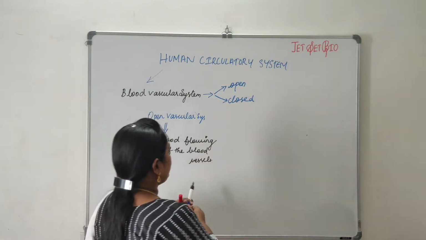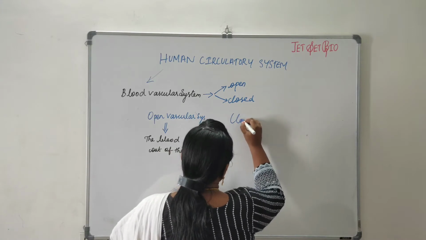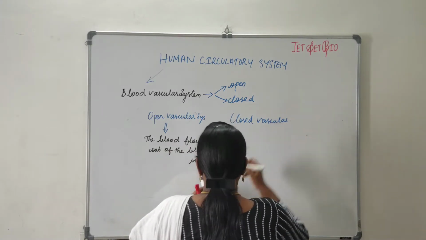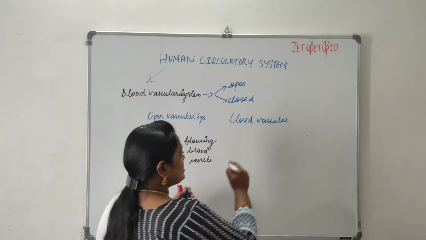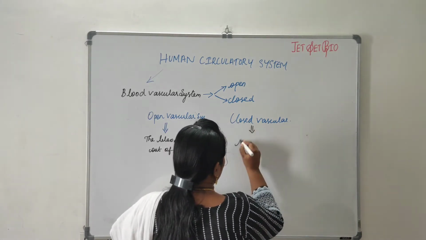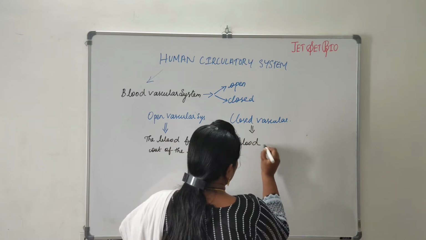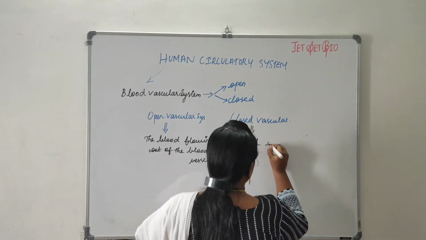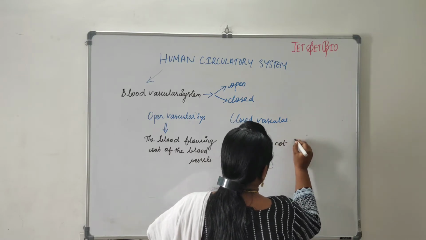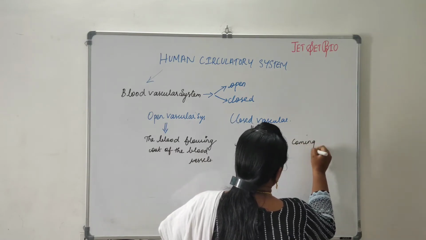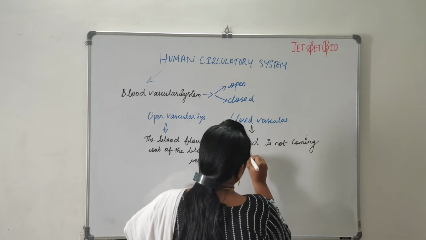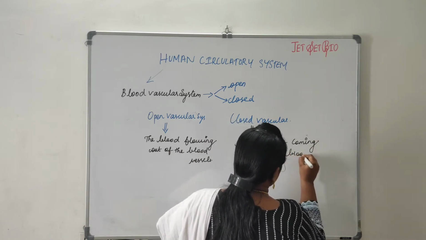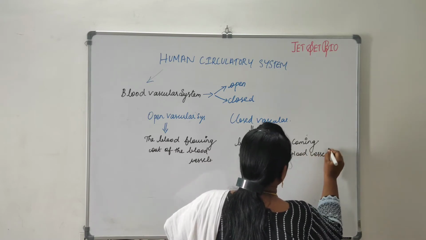Coming to the closed vascular system, as the name indicates, the blood is going to flow within the blood vessel. That is, the blood is not going to come out of the blood vessels.